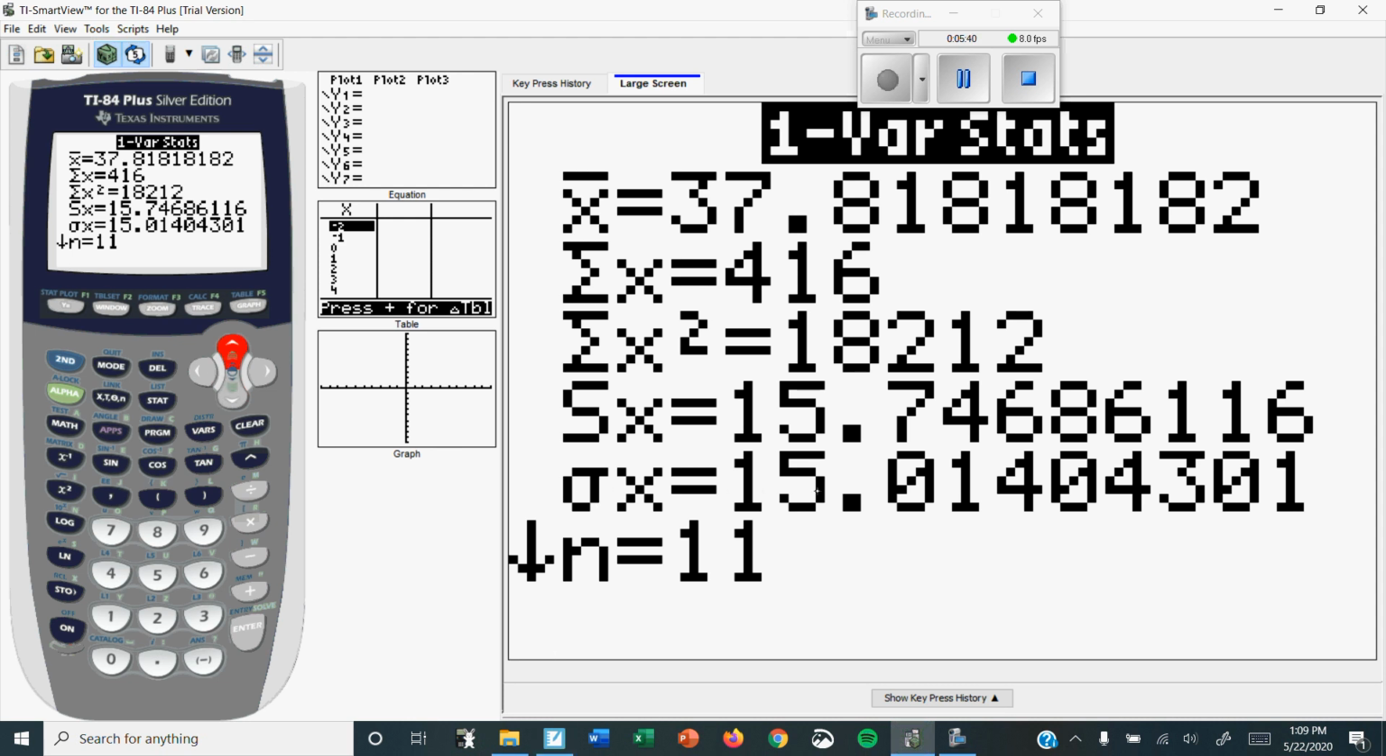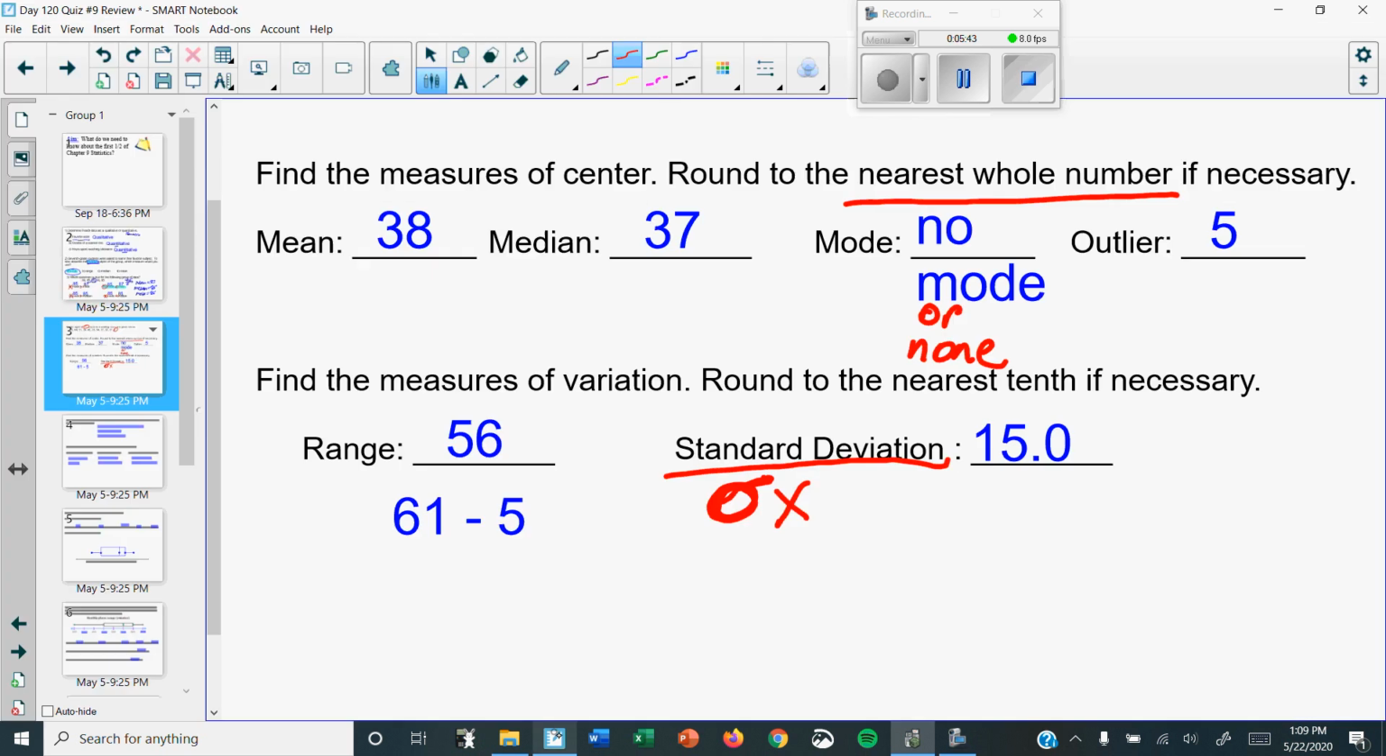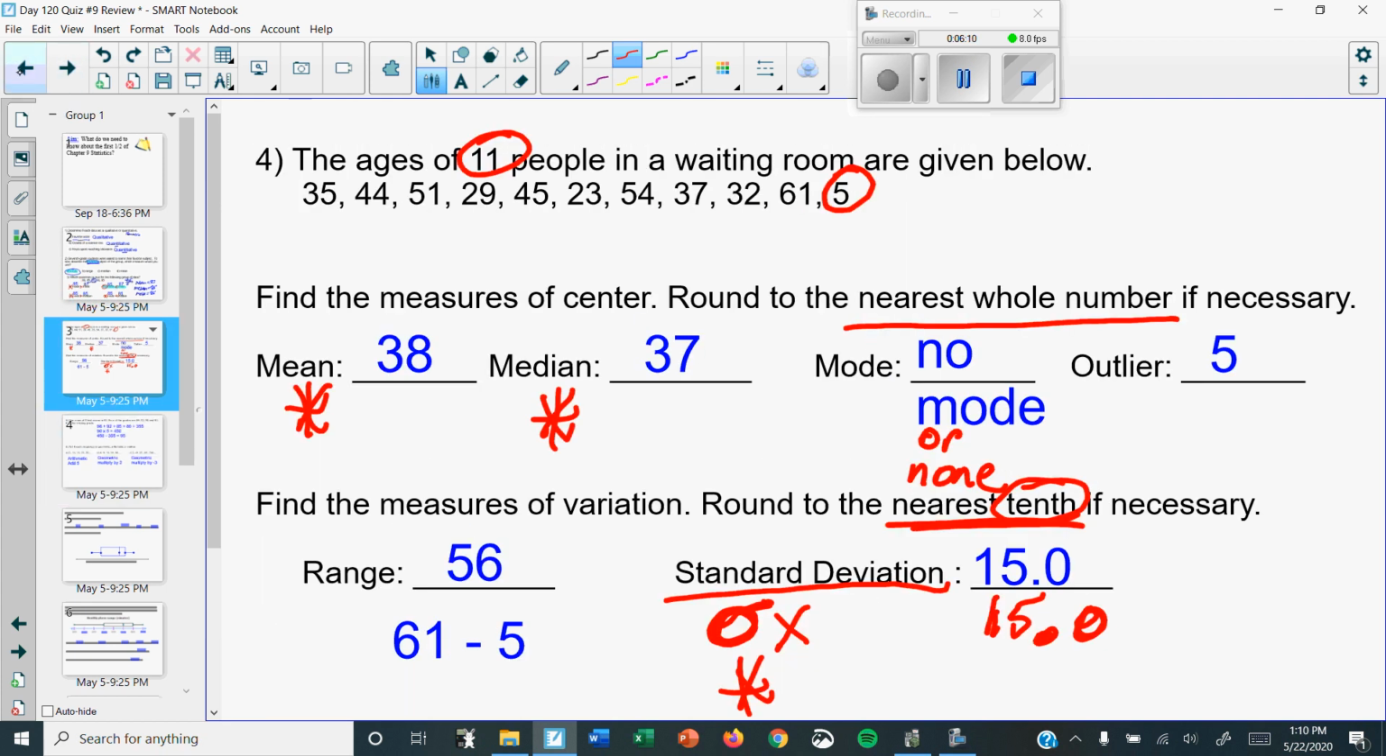Now it says 15.01. Now it says round these to the nearest tenth. If you just wrote 15, that's fine. But if they tell you to round to the nearest tenth, usually, even if it's a 0, you're really supposed to put a number in the tenths, but you would not lose points for that. So there it is. Okay, so this one, mean, median, and standard deviation can all be done on the calculator. The other 3, you need to know that.